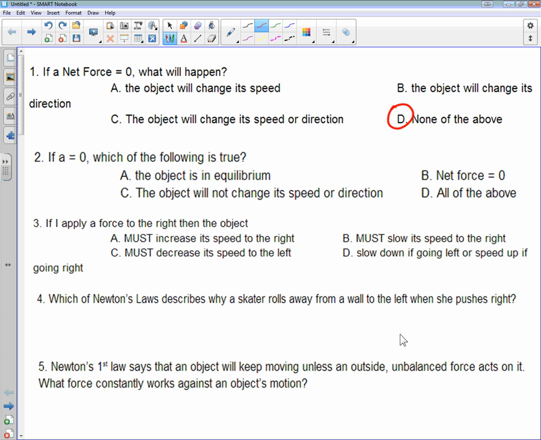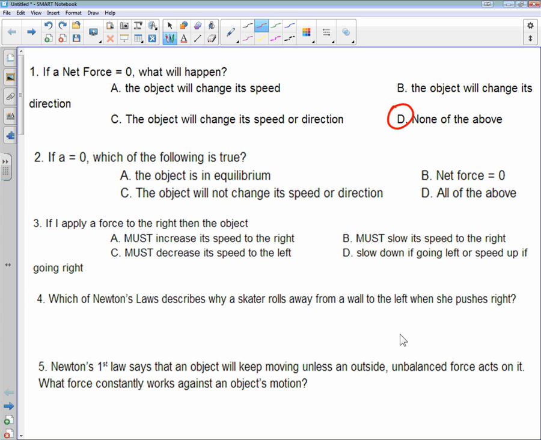And the reason for that is because if the net force is 0, remember force is a vector quantity, so it has a direction and a magnitude. And in this case, for it to be a net force of 0 means that you're not changing your direction. Otherwise, you'd have an acceleration, you would have a force. So there's no change in direction. And then the other thing you know for sure is that the speed is constant, which means it's either stopped or you're going the same speed the whole time.